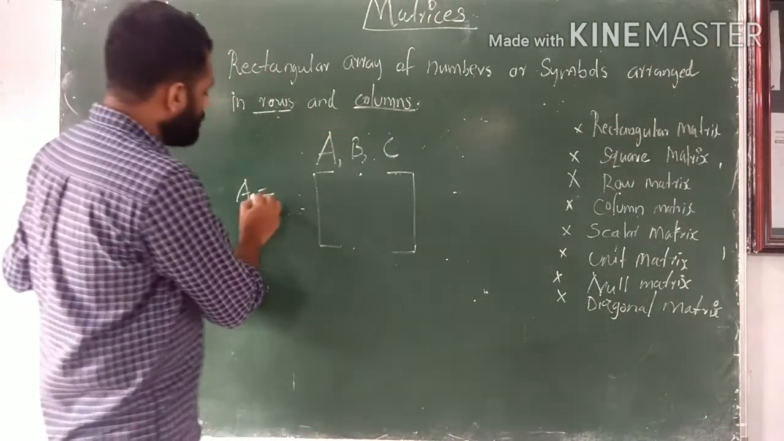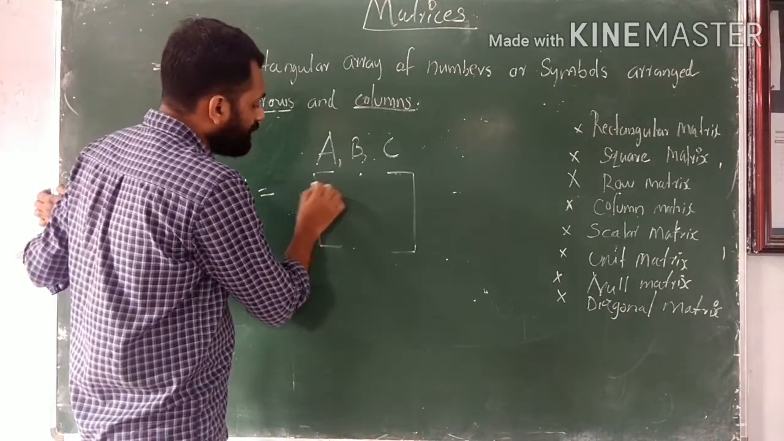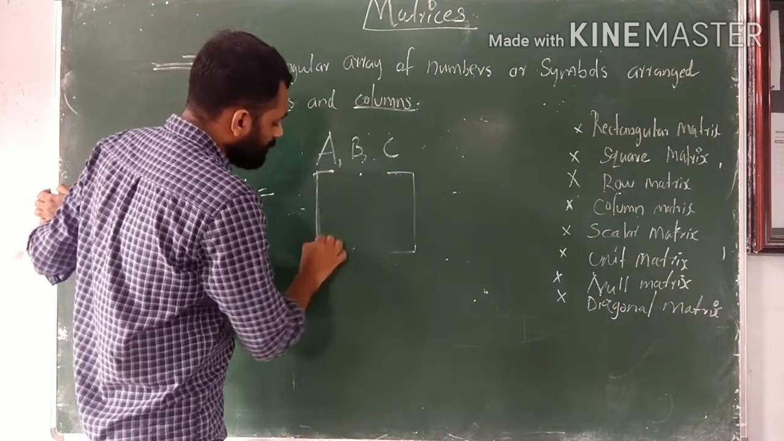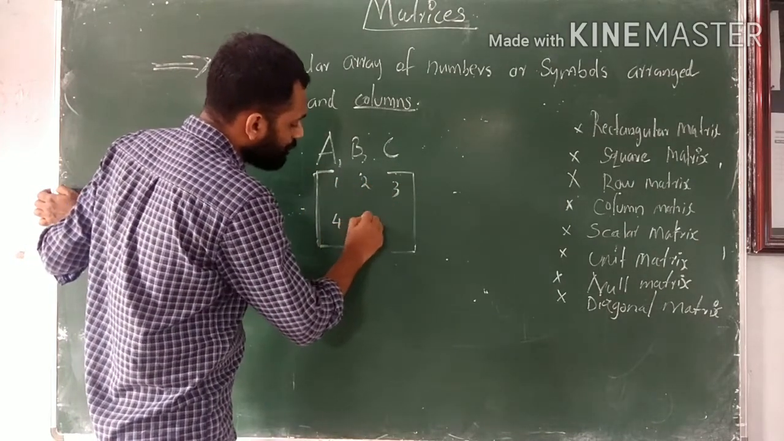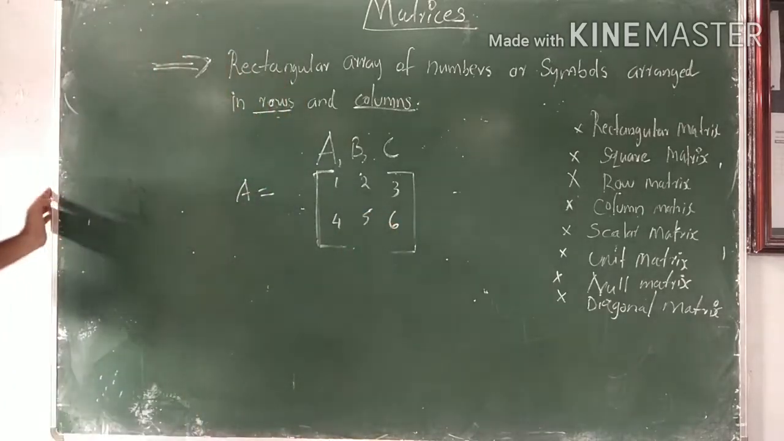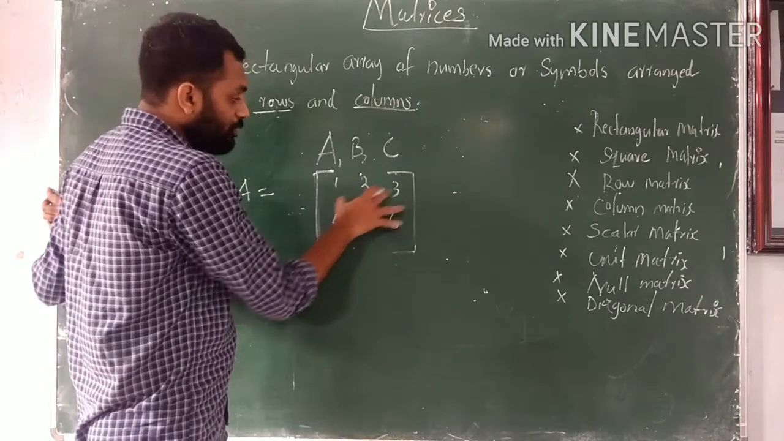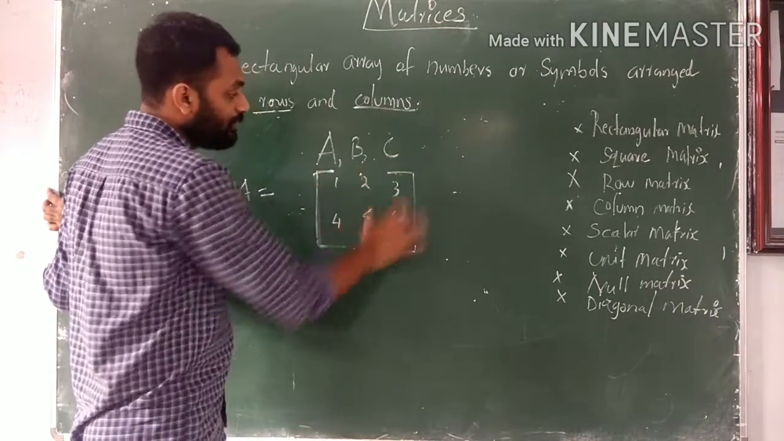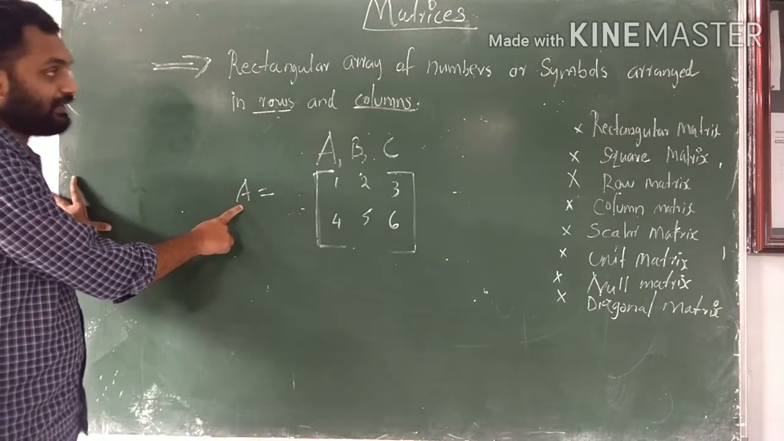So let us see an example. A is equal to the matrix 1, 2, 3, 4, 5, 6. So it is an arrangement of numbers in rows and columns within a square bracket. So this is an example of a matrix.